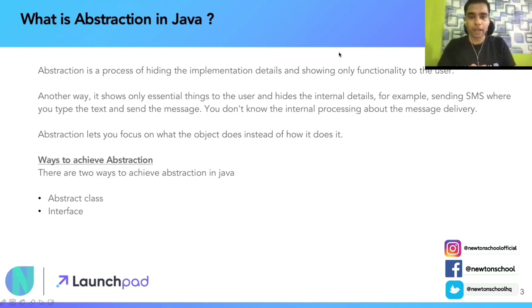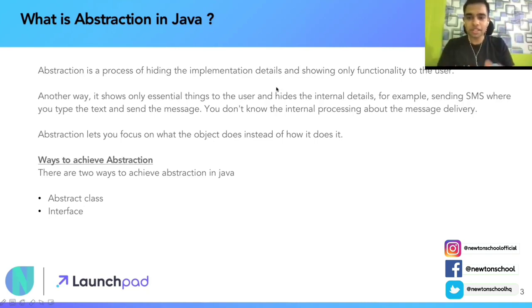Let's take a very simple example. आपने vending machine जरूर यूज की होगी. So when you go to a vending machine, let's say you're going to buy a Coke. और वैसे भी आजकल Coke की sales काफी कम हो गई. Well, jokes apart. You put money into the vending machine, you select the Coke and you get the Coke, right? But have you ever considered कि होता कैसे? If you put the money there, कैसे वो Coke select करता है? कैसे मेरे पास Coke बन के आती है? Real backend में क्या चल रहा है? What is that implementation process? You don't know anything about it, right? Well, you are thirsty, you want a Coke, you get a Coke and you drink it. That's it. But this implementation detail is hidden from you and only the functionality is what you can see, and that is what abstraction is about.